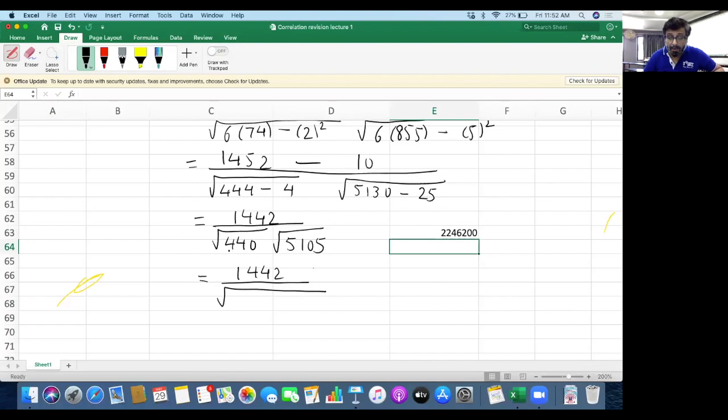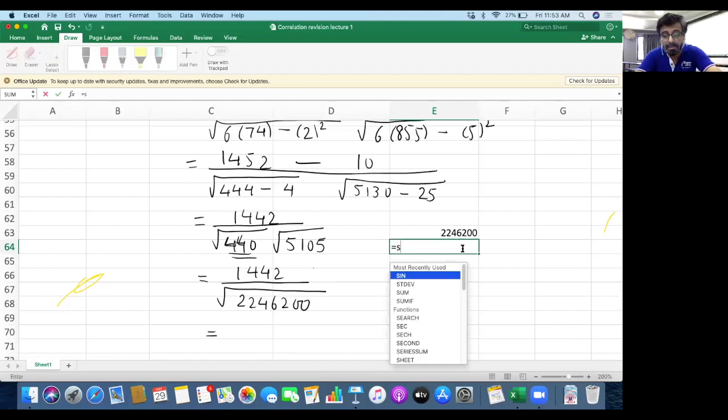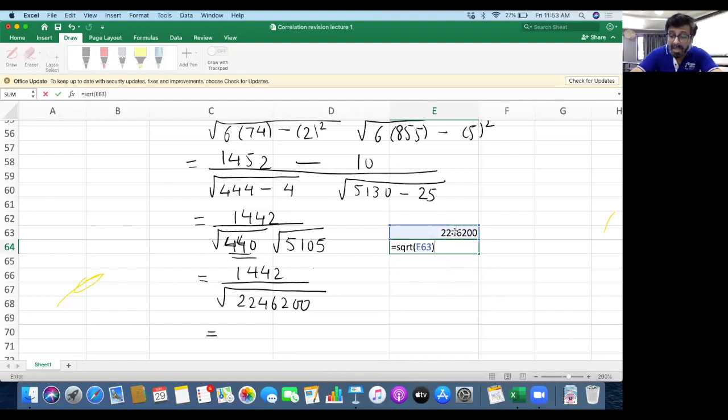I repeat: 440 into 5105 comes to 2246200. Now if we take the square root of that, it comes to 1498.73.